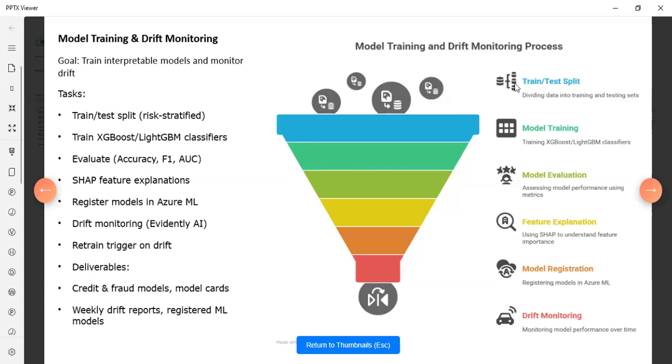So in this slide, we are going to train the model, then model evaluation, then feature explanation, model registry, and drift monitoring. So this is the process of the model training and drift monitoring.